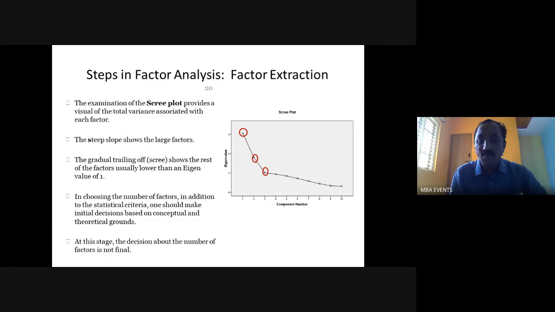The existing theory, as well as the exploratory approach, depending upon the researcher's curiosity. Sometimes they want to check that this model was developed for a particular sector or industry, and what its implication would be if I apply the same thing to a different industry or organization with different variables. Such studies can be done by the researcher, but he should focus on whether to go for the conceptual or the exploratory approach. So at this stage, the decision about the number of factors is not final, because in exploratory work, it depends on how the study unfolds.